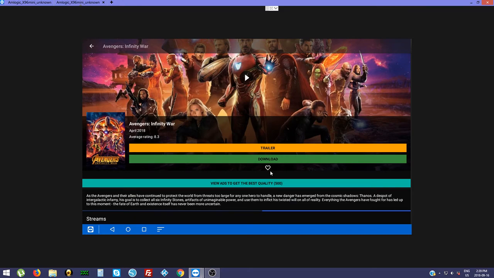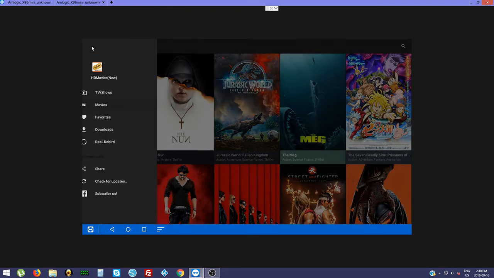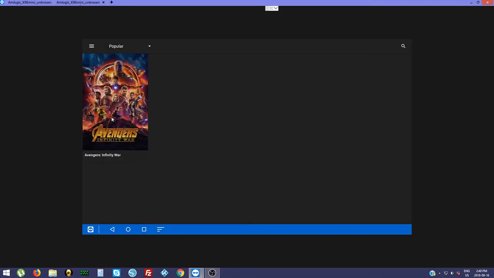Anytime you see the heart, click it. That will throw it into your favorites. So back out. Choose favorites. Anything you click on, it pops up in there. So it makes it a lot easier for TV shows, so you can keep going back to the same show.